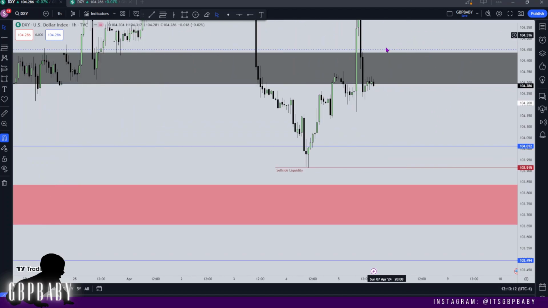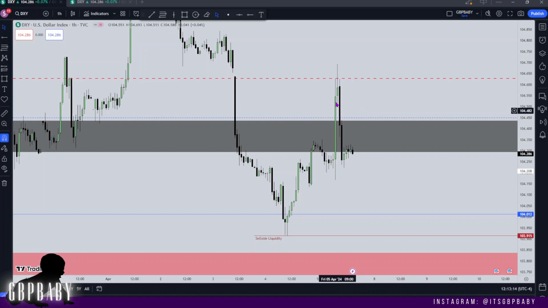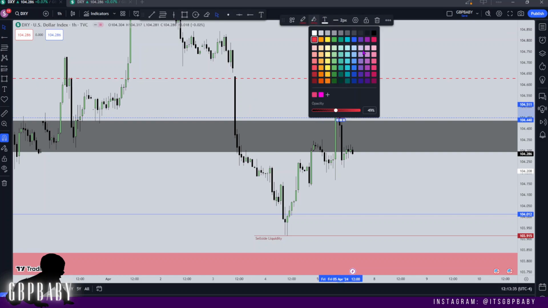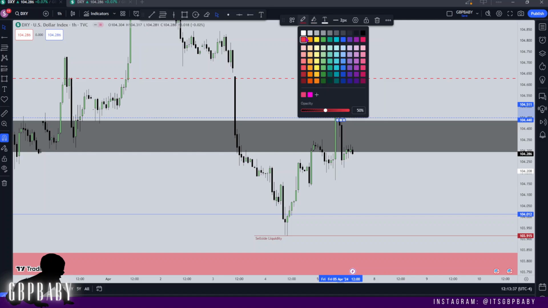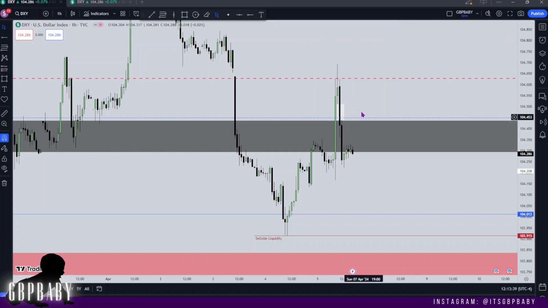You'll also find a nice fair value gap up here, just above the level that I don't want to see price trade above. I want to see this get left open. If this gets left open, this is again a signature of price, and it suggests to me that this can act as a breakaway gap for price to then continue running lower. So this fair value gap can get filled as much as it wants, but preferably we don't touch this one up here. So I'll be keeping my eyes set on this range right here as well. What I'm going to do is make this white, and we'll just keep an eye on that level moving into the new week.